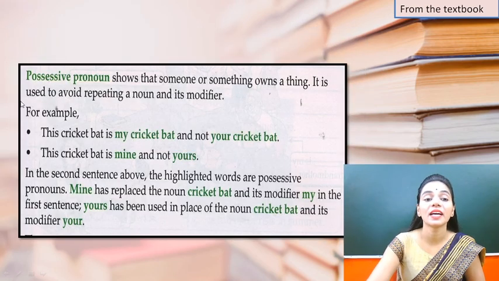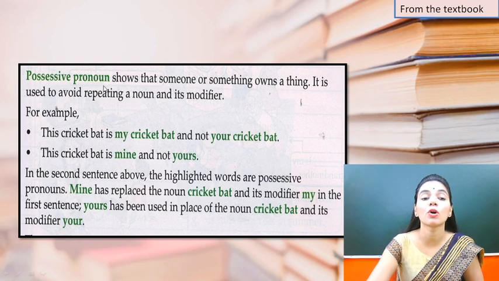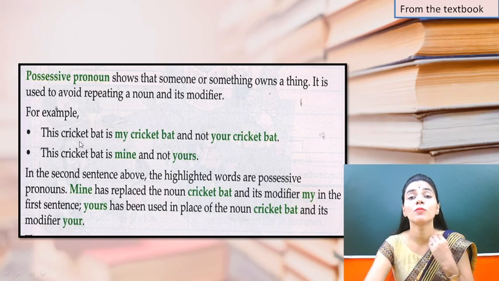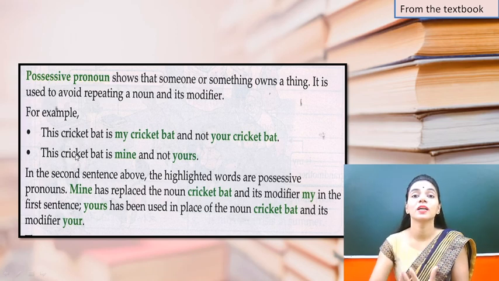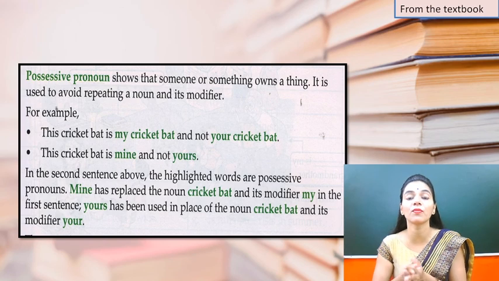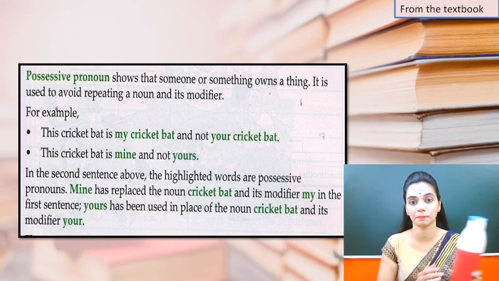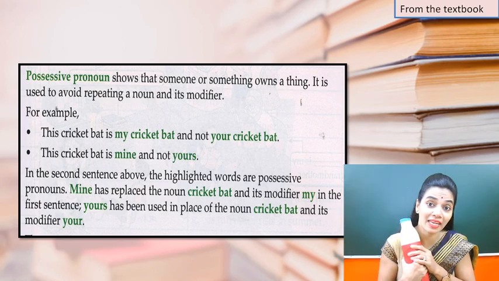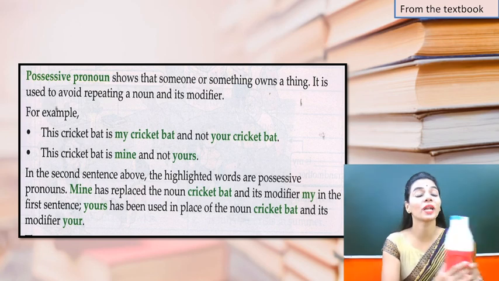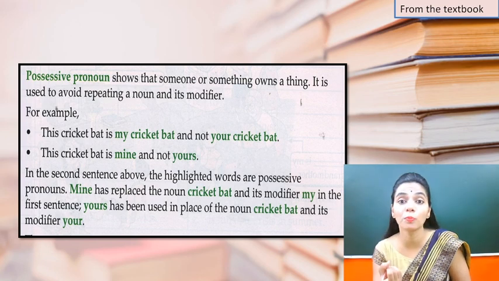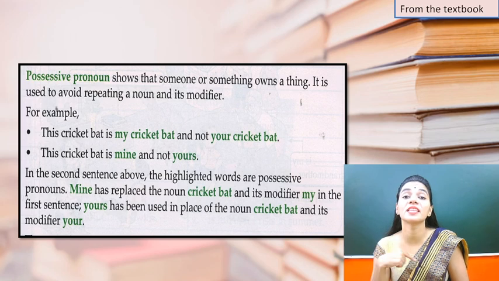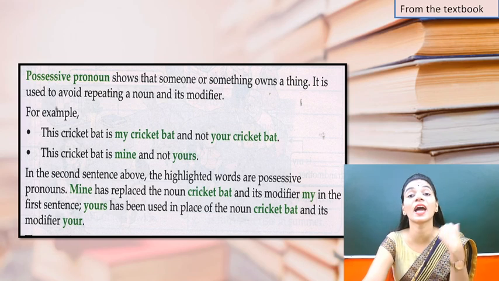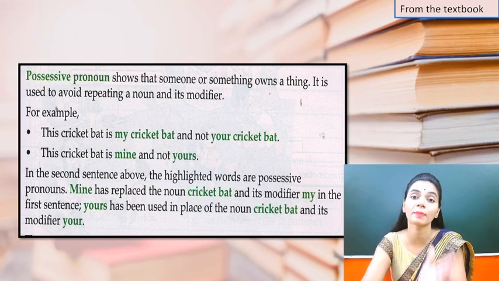Now there is one type of pronoun that is called possessive pronoun. Now you know what you mean by possessive? Possessive means which shows the ownership, right? जो हमारा हक किसी के ऊपर बताता है. If I see, this is my bottle, so this is a bottle, but this bottle is mine. ये मेरी bottle है, right? Or I can say this is your book, right? So how will you say this book is yours? Yours, that is आपका possession बताता है कि उस चीज पे आपका हक है, right?